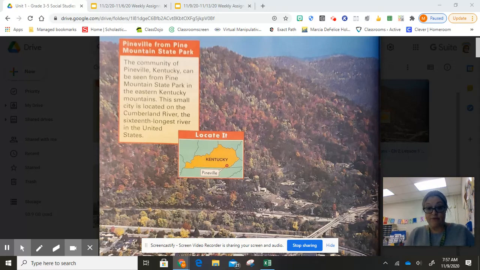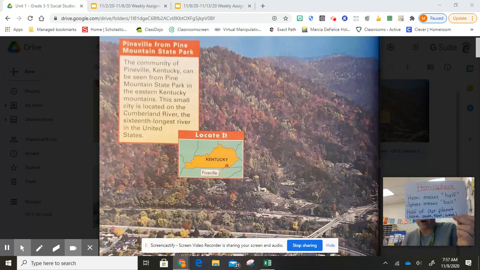Our next vocabulary word is the word hemisphere. Okay, what is a hemisphere? Well, let's break that word down into its parts. Hemi means half, and sphere means ball. So a hemisphere is half of a sphere or half of our planet because our planet is a sphere. Okay.